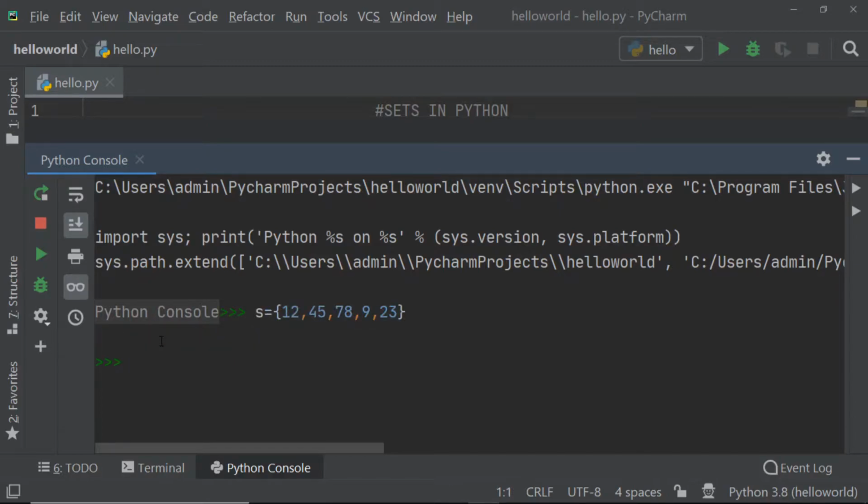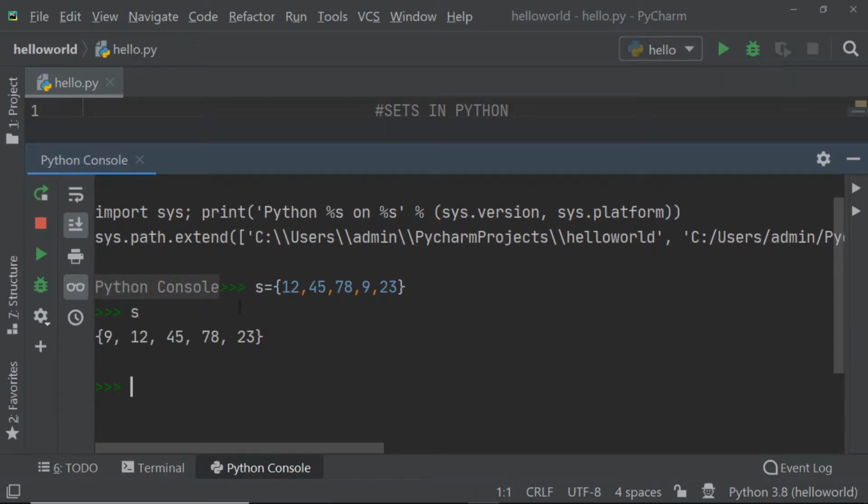Now if I want to check whether my set has been created, I will just check. So here S is nothing but a set that has been created. Now, is this the only way that we can create a set? No, this is not the only way in which we can create a set. This is the first method, by using the curly bracket. Now the second way to create a set is by using the set method. Just wait a few minutes, I will show you how to create the set in the second way also.